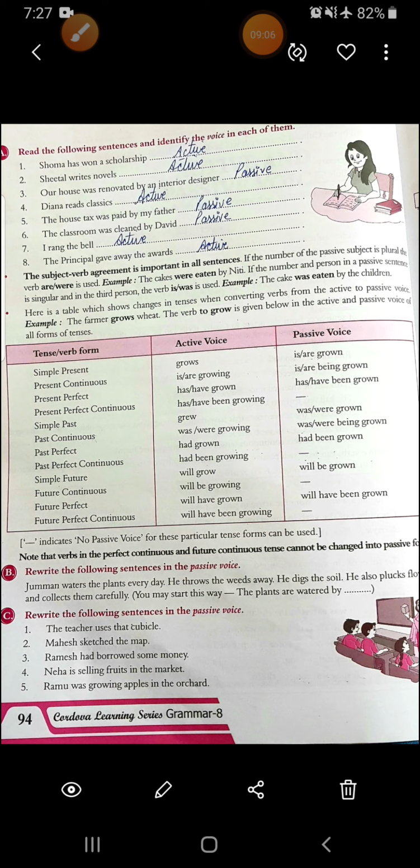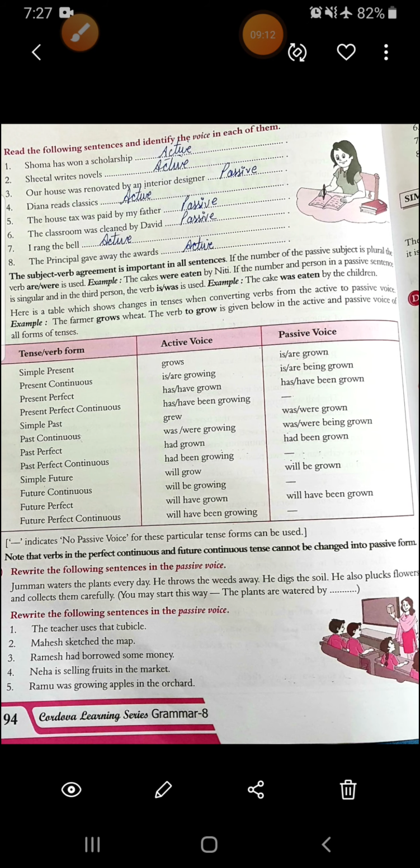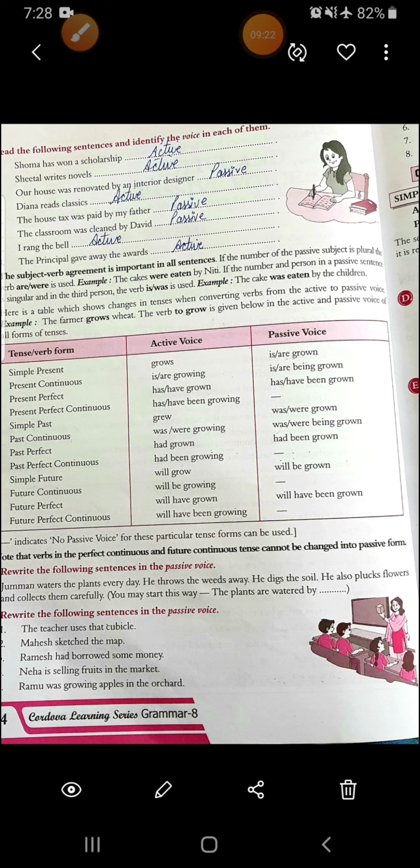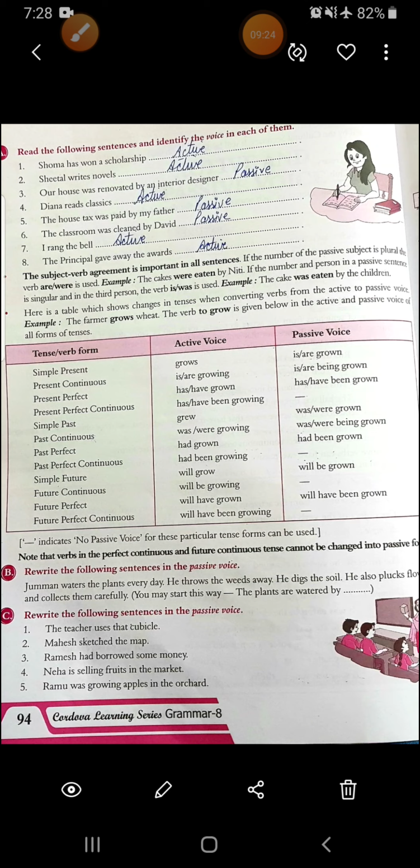The plants are watered by Jumman every day. Then the second sentence is, he throws the weeds away. What will be the answer? The weeds are thrown away by him. Then, he digs the soil. The soil is dug by him. He also plucks flowers and collects them carefully. What will be the answer? Also, the flowers are plucked and collected by him carefully.